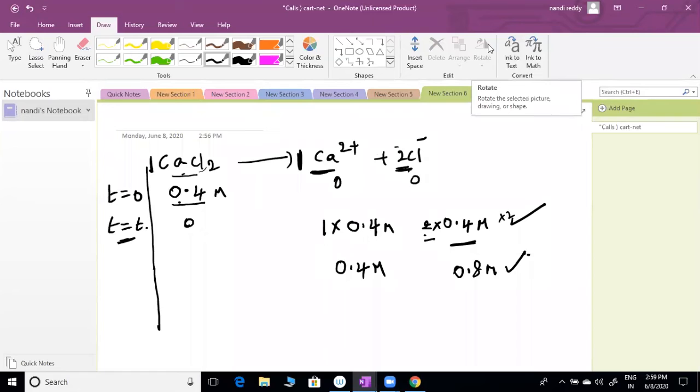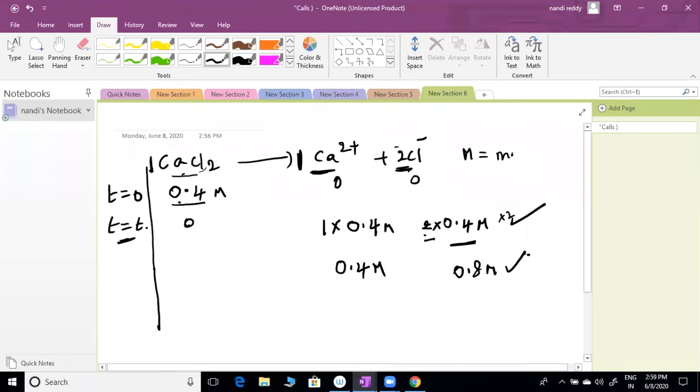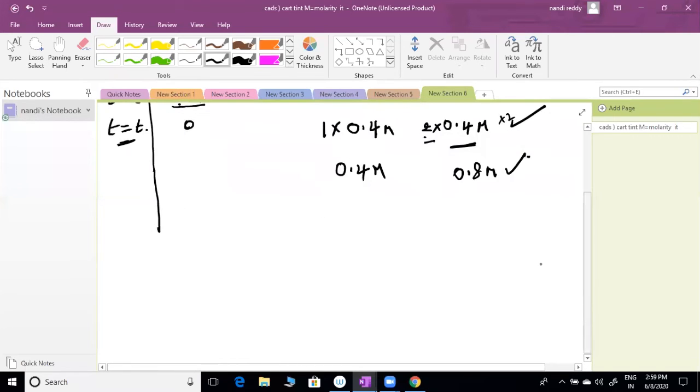M stands for what? M means molarity. M equal to molarity. Any other? Fine. So the next question I am giving, you have to write everything, sir. Understood?